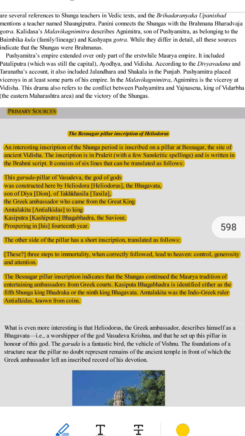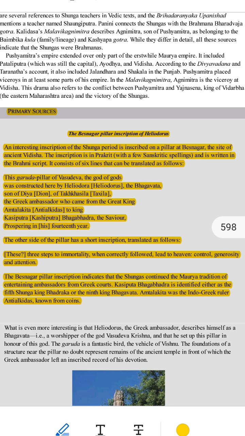2. A Greek follower of Vasudeva. Heliodorus, a foreigner, called himself a Bhagavata, a devotee of Vasudeva, or Krishna. This is one of the earliest examples of a non-Indian showing respect for an Indian god. This shows how Indian culture influenced people from other lands.